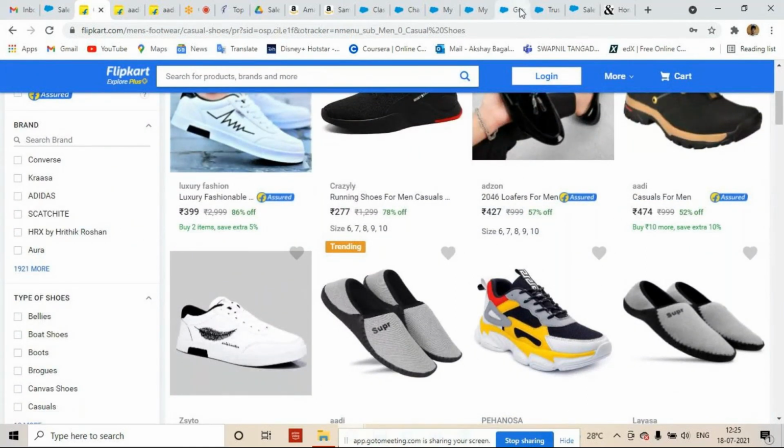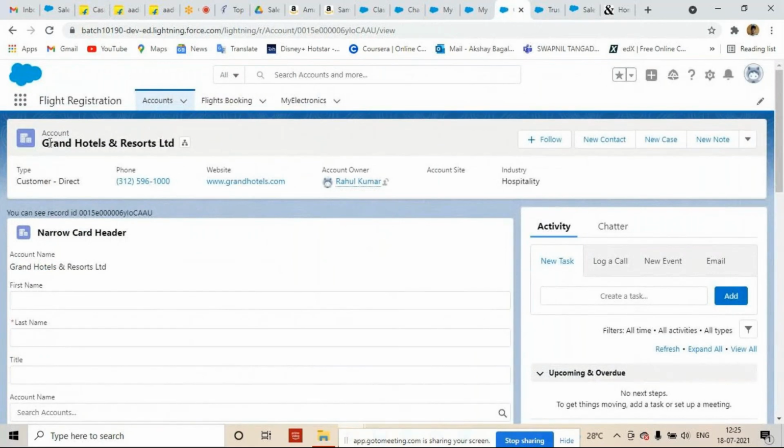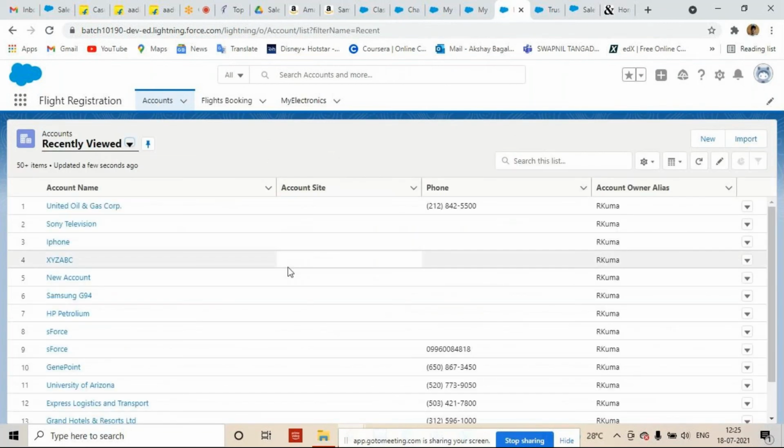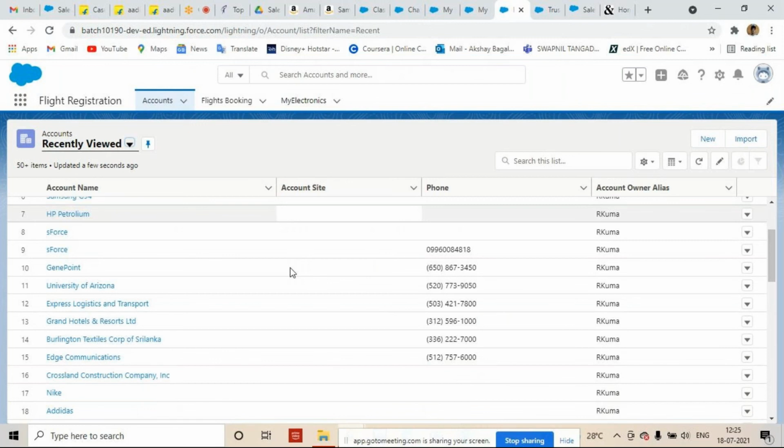In Salesforce, currently the data is in the form of string format. If you want to show a picture format, we can also show it in picture format. But 99.9% of the clients you are going to work with in future store data in string format.